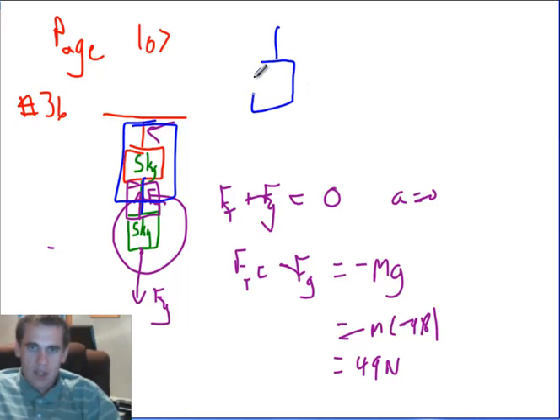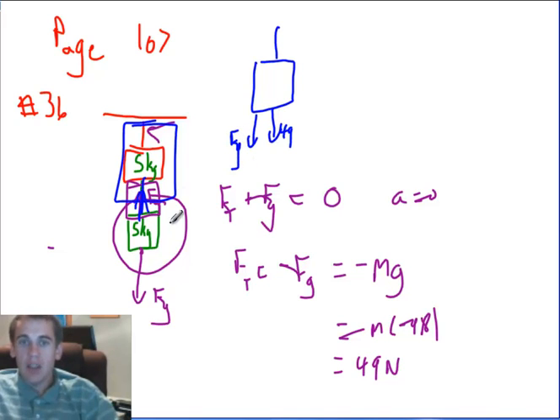So this is the top block. There's the tension in the rope. Because there's 49 newtons pulling up on this end of it, there's 49 newtons pulling down on it. But there's another 49 newtons pulling down on it. This is gravity. So there's actually two forces acting on the top block. There's the force due to gravity, and there's the 49 newtons that this block exerts on it, which means this tension up here has to support both. And since we know this is a 5 kilogram block, we know this is also 49, and so really what we have is this tension force is 98 newtons.